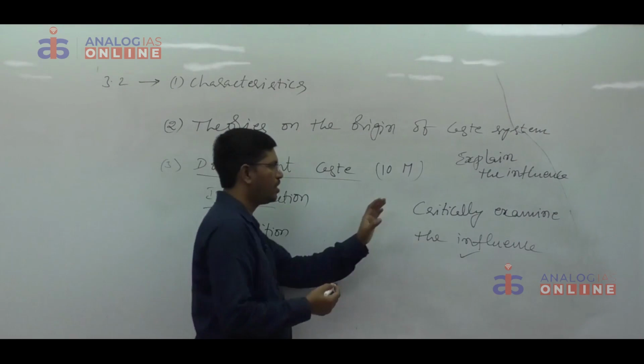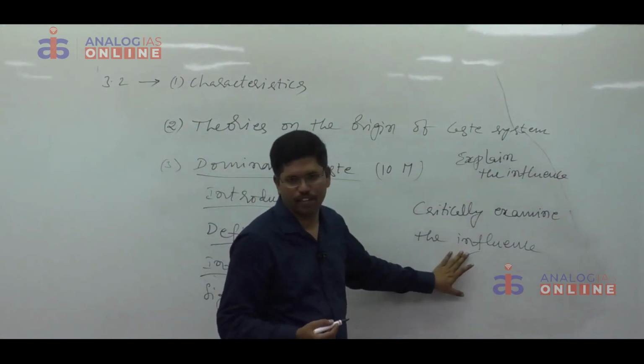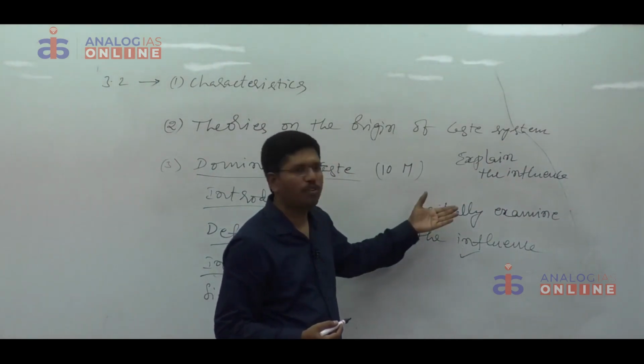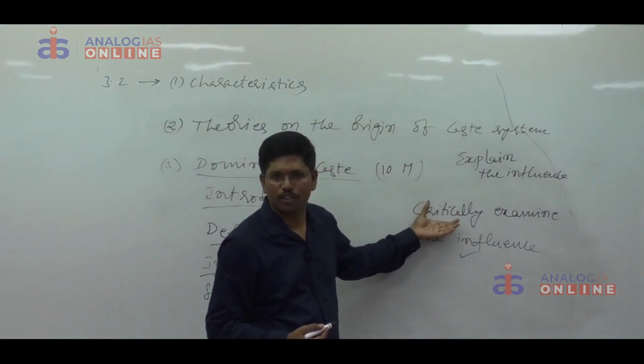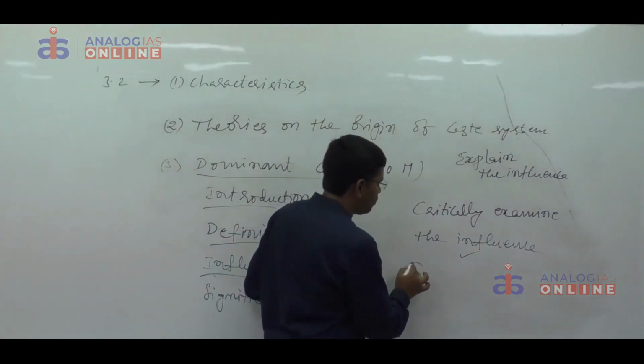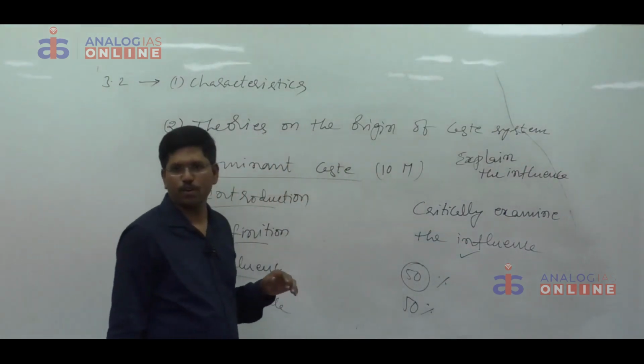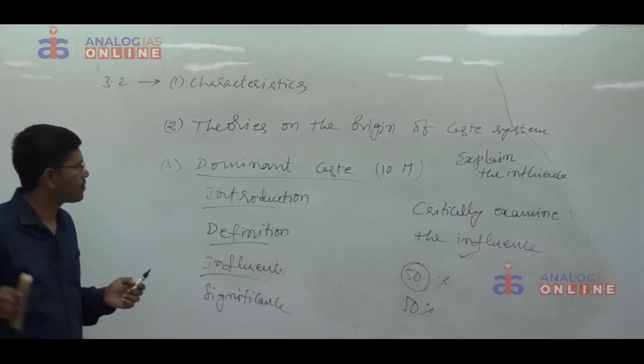Here you have to write. Here the question is: critically examine the influence. They are asking us to explain the influence, and after that, we have to identify what are the drawbacks in that concept. That's why in your answer, divide the answer into 50-50. 50% on influence, 50% on criticism. Understood? Questions may be asked like this.